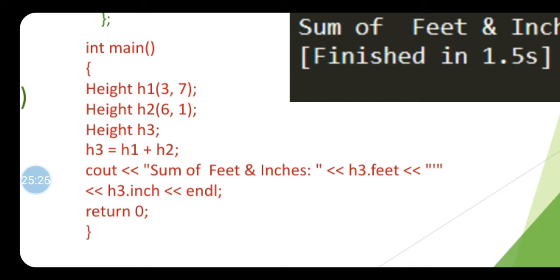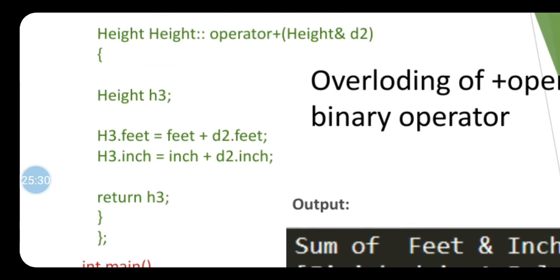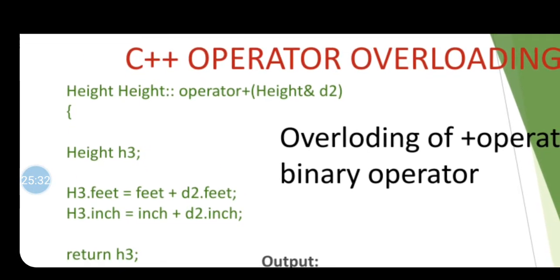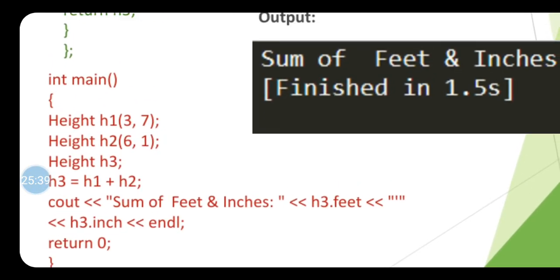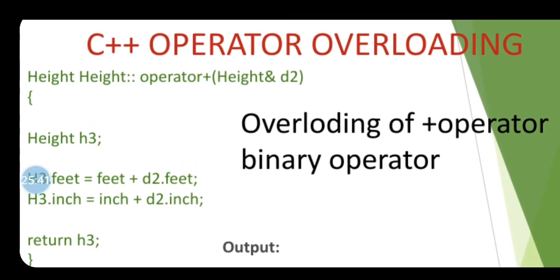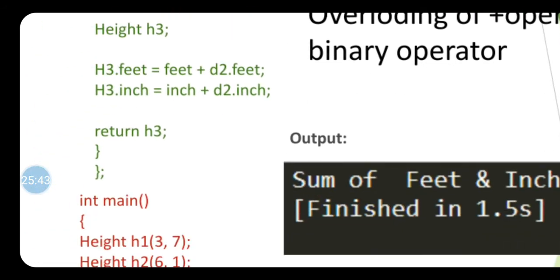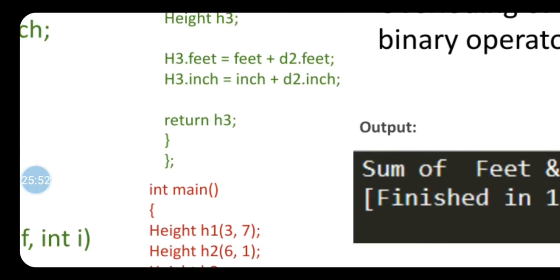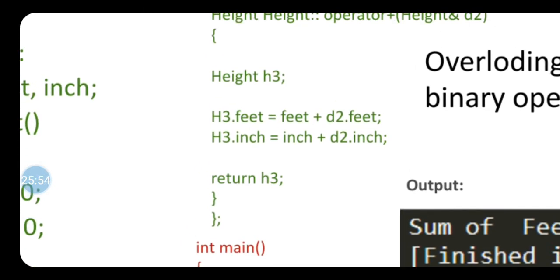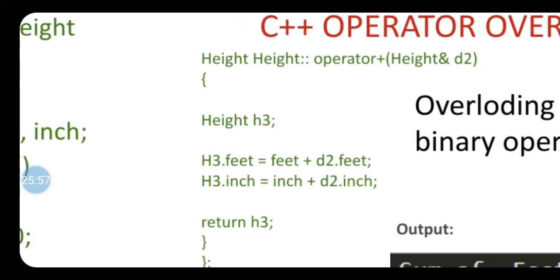It will pass the value of the h2 object in this operator plus function through d2. That means the value of the h2 object gets copied into d2, and the value of the object before the operator in the equation, that is h1, is directly used in your operator plus function.